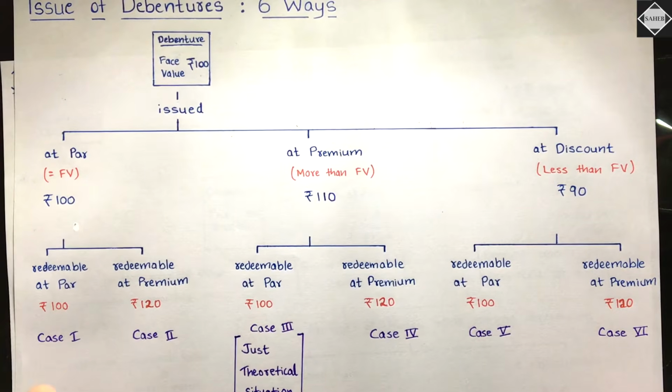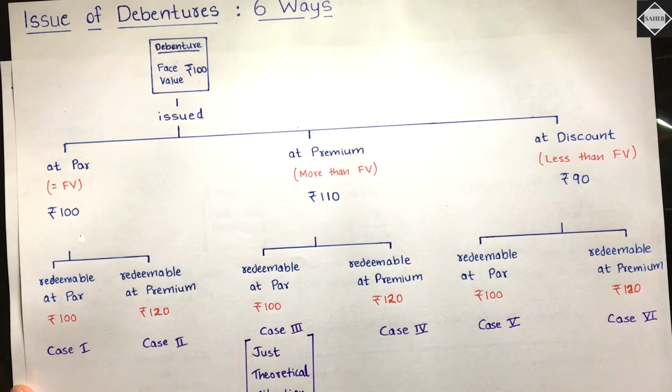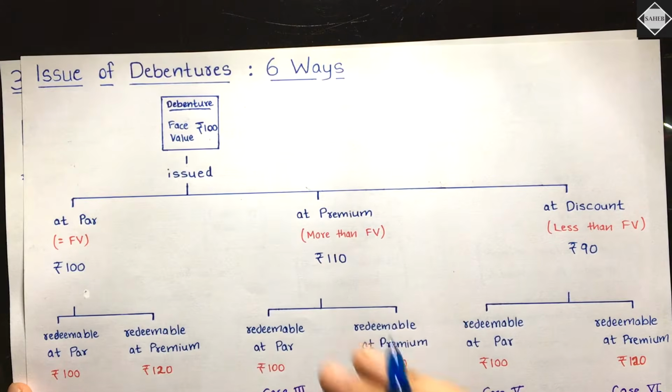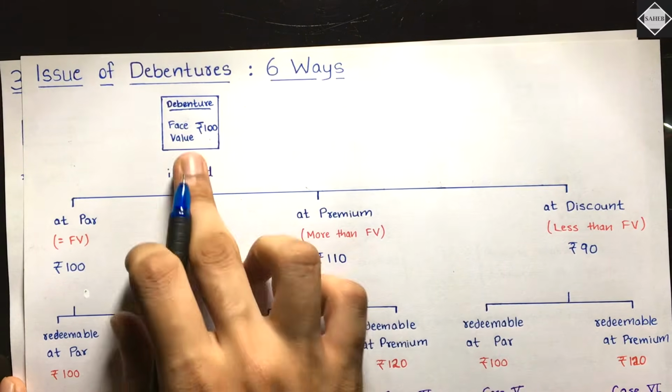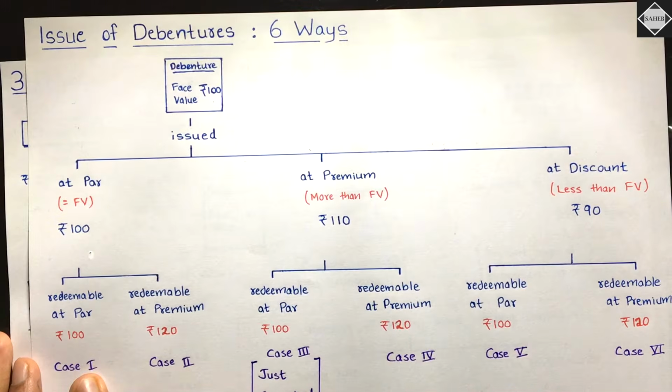So journal entries will be a little bit difficult. Okay, don't worry, I will teach you exactly how to do it, but it will seem a little bit difficult to you. Okay, don't worry, it's simple, it's really simple. Now what we have to do is understand each of the cases and how the journal entries will be passed, right? So let's do that. You understood this, right? The face value, how you have to compare it and get to know whether it is at premium, at discount or at par. Everything you can understand easily. Face value is the barometer. Now let's understand the case 1 journal entry.